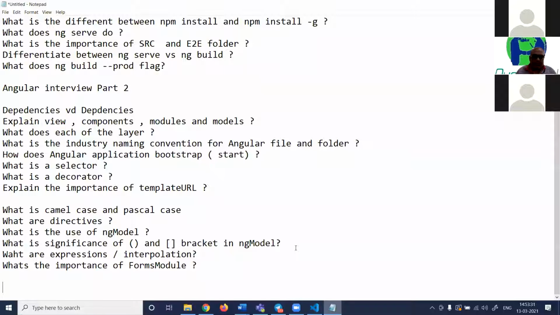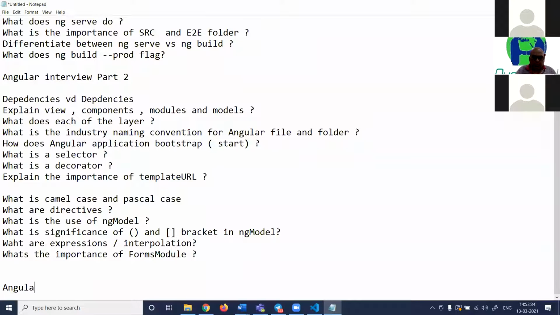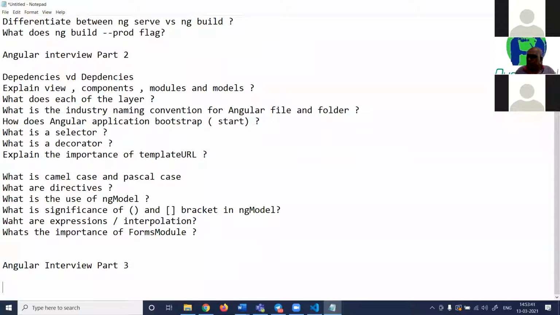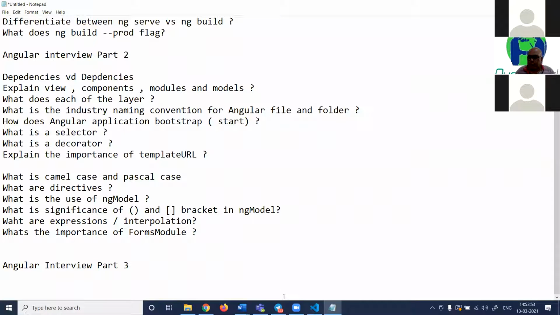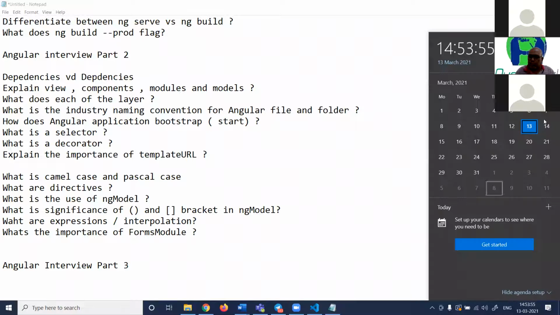Let us start. This is Angular interview part 3. Write down short one-liners. Also practice, everyone. Please practice. Don't just write questions and answers. At the end of the day, when I come to Dhangadi, which I'm definitely planning in the first week of April, I will come alone or with Raju or whatever, right?